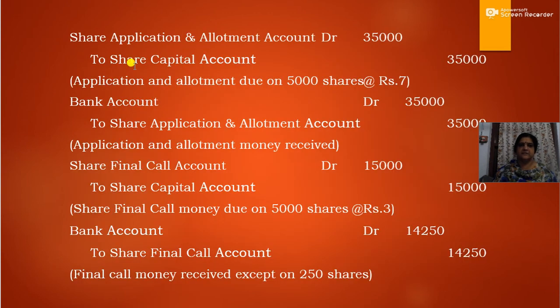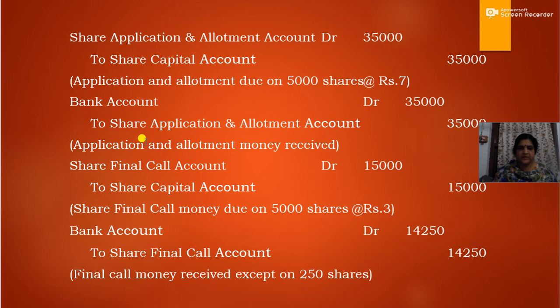So the journal entry is share application allotment account debtor to share capital 35,000, that is 5,000 into 7. So share application and allotment account debtor to share capital 35,000. Then when the share application and allotment money is received, then it will be bank account debtor to share application and share allotment, that is 35,000. So this is share application money due, that is share application and allotment account debtor to share capital.